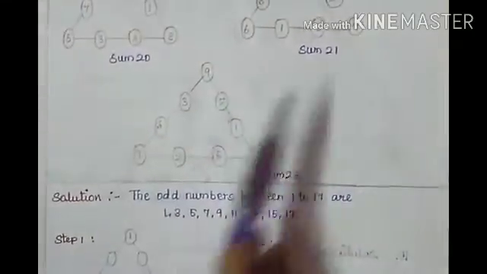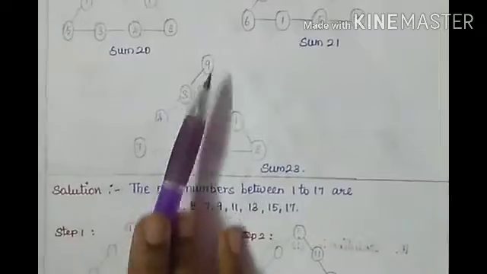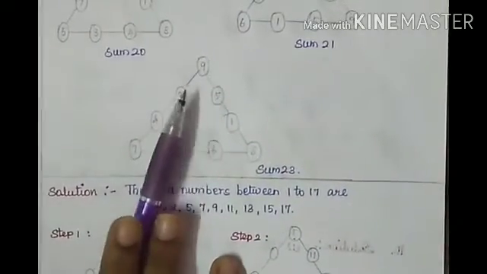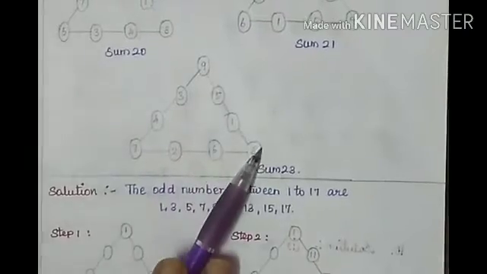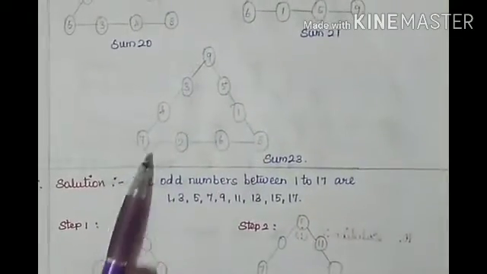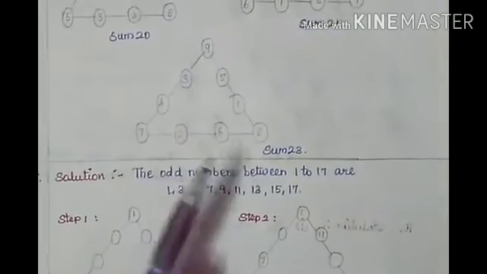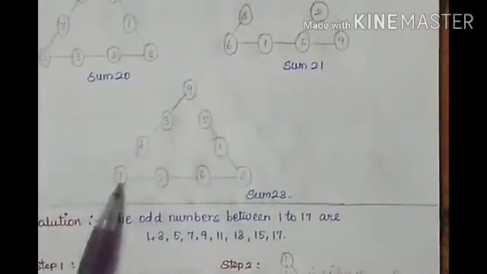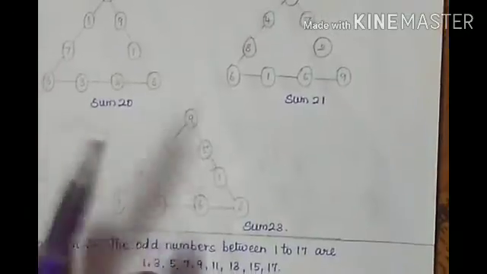Right? So likewise the fifth possibility is 9 plus 3 plus 4 plus 7. Then here 9 plus 5 plus 1 plus 8. Then the last, at the bottom, 7 plus 2 plus 6 plus 8. So totally what is the sum? The sum is 23. Likewise we have to get it. So this is only the 5 possibilities.